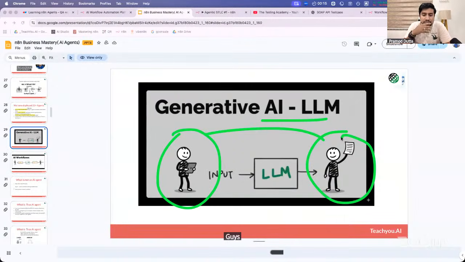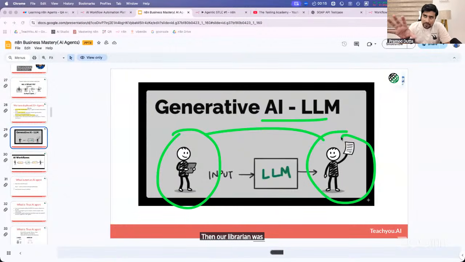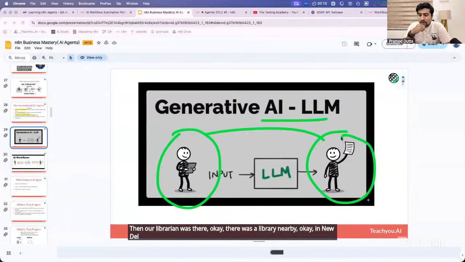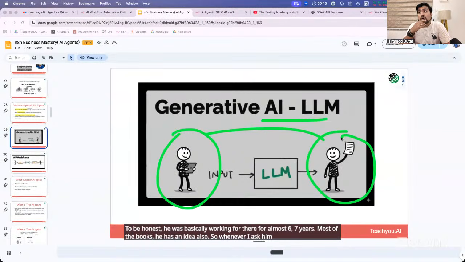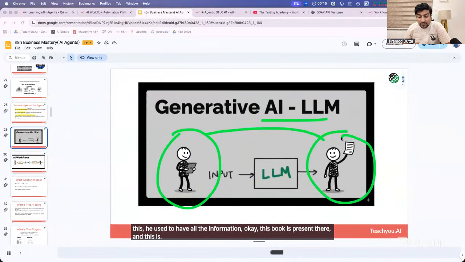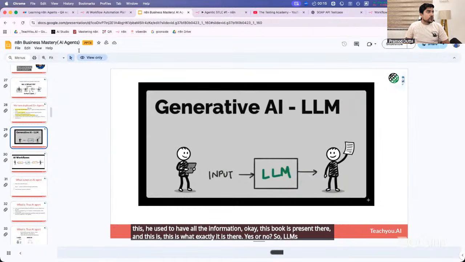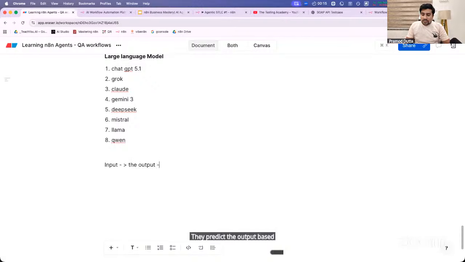I used to remember, when I was preparing for my bachelor's exams, there was a library nearby, in New Delhi I'm talking about. That librarian had read most of the books. To be honest, he had been working there for almost 6 7 years. He had an idea of most of the books, so whenever I asked him where is this book, he had all the information. This book is present there, and this is what it contains. Yes or no? So LLMs, or large language models, are nothing but this: you give them certain input, they predict the output based on it and give you the output.